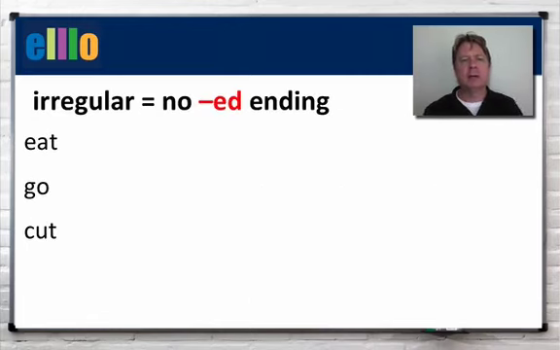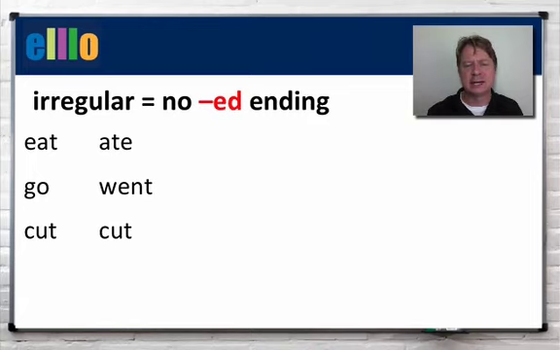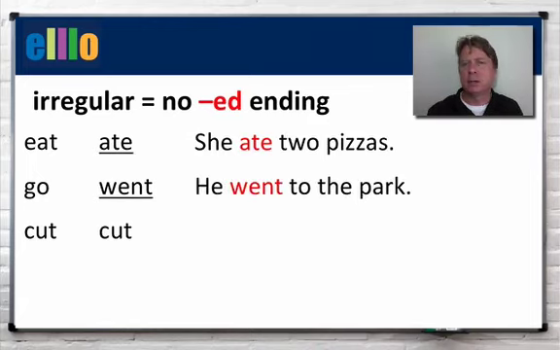Now we do have some irregular verbs with no ed ending. So for example, eat, ate, go, went, cut, cut. For example, she ate 2 pizzas, he went to the park, and he cut his hand.